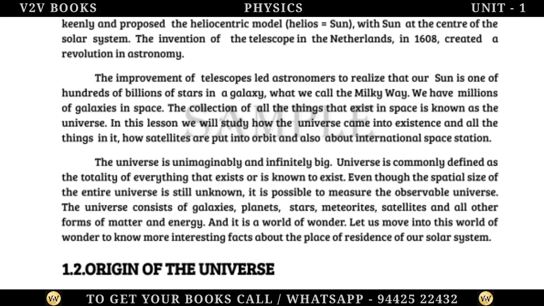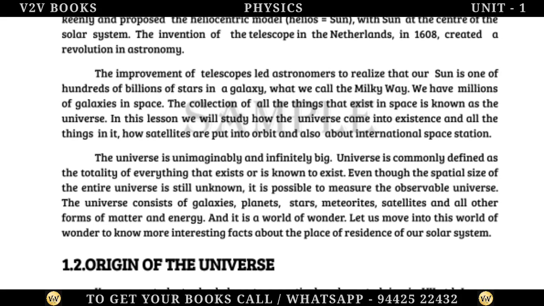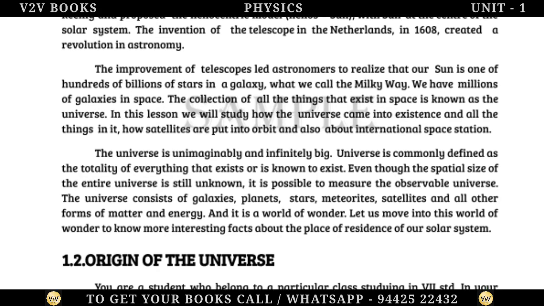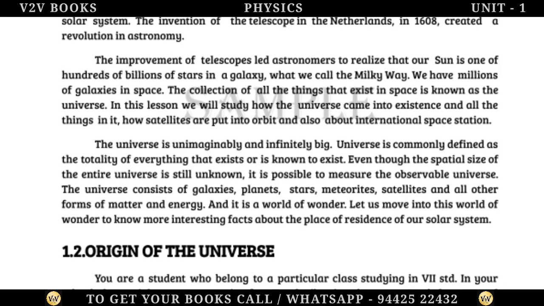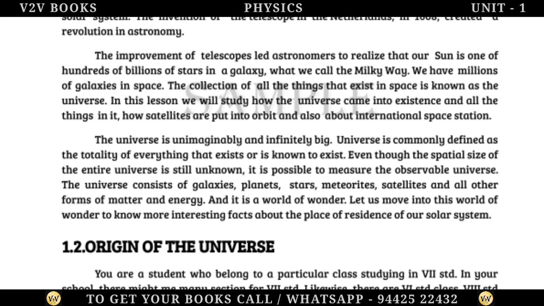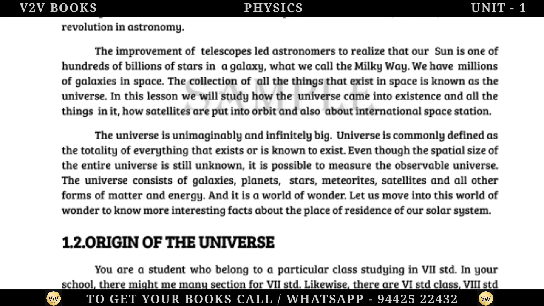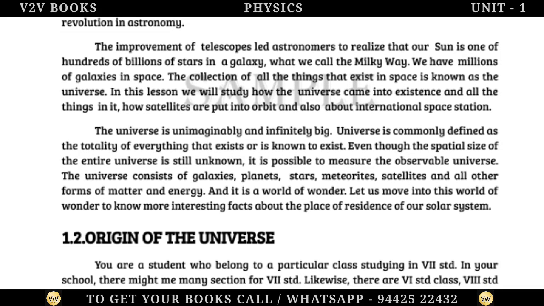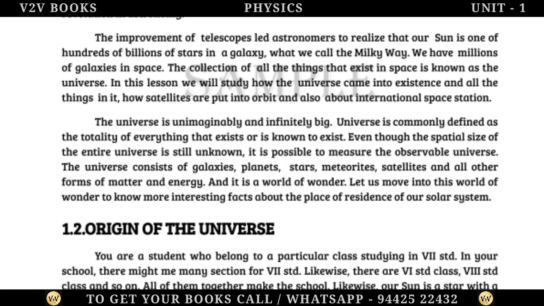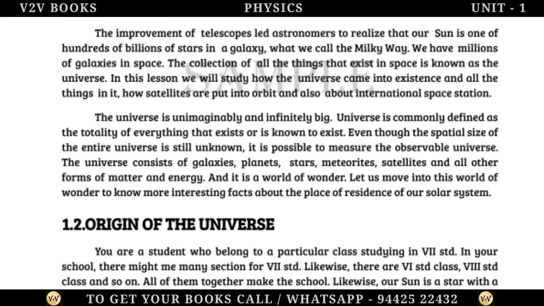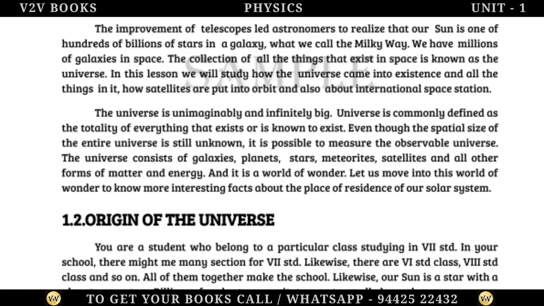The universe consists of galaxies, planets, stars, meteorites, satellites and all other forms of matter and energy. And it is a world of wonder. Let us move into this world of wonder to know more interesting facts about the place of residence of our solar system. Origin of the universe.